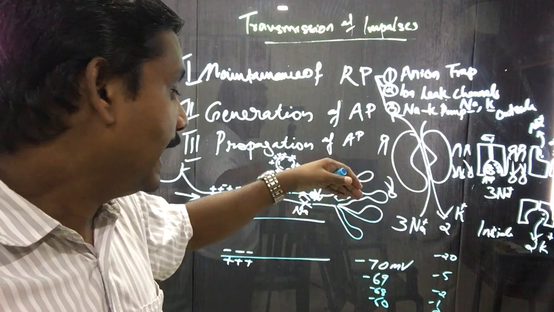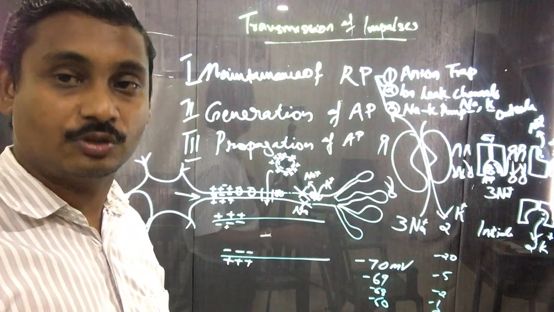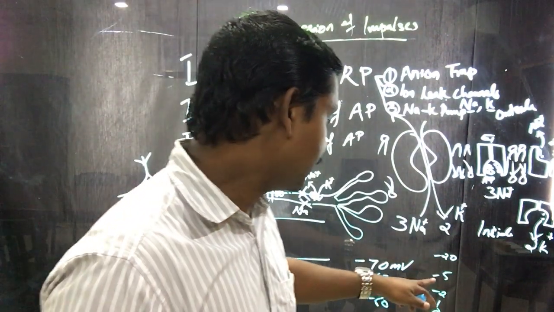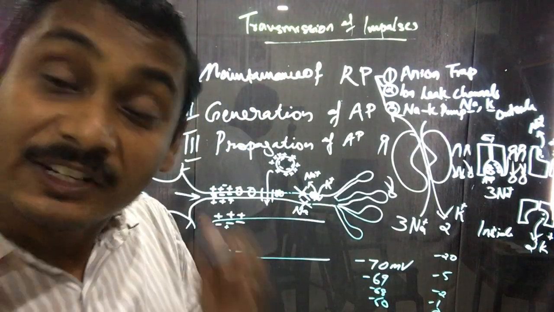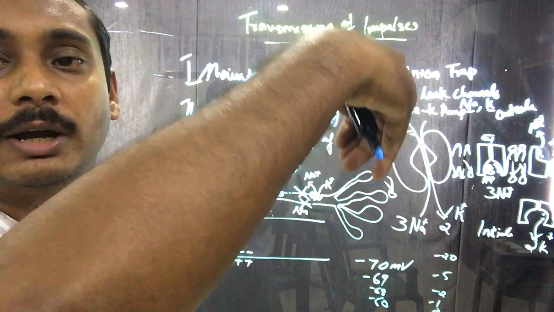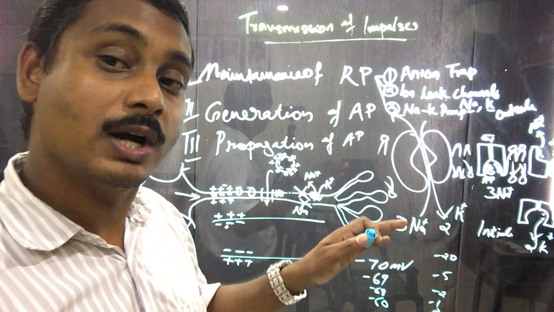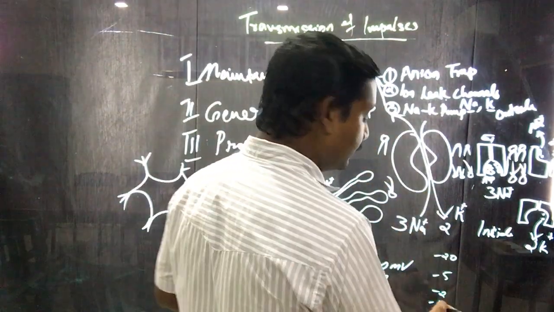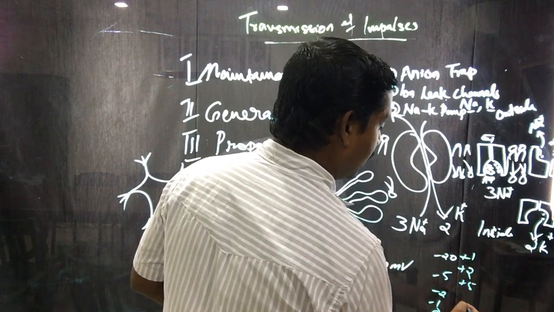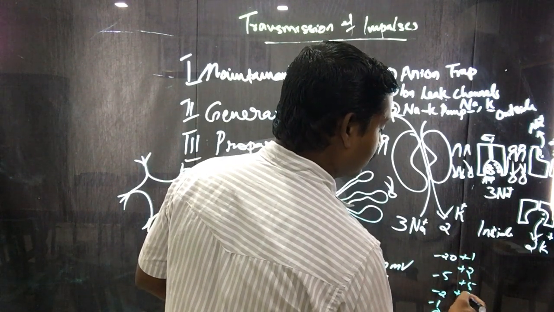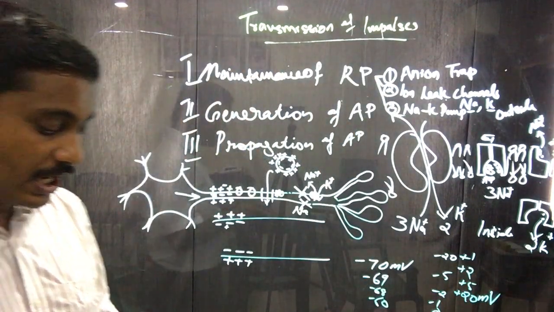So as more and more sodium ions move in, then the negativity comes down, and finally minus 5, minus 4, minus 2, minus 1, finally 0. But still more sodium ions are moving inside. Then the negativity moves towards positivity. So after 0 it comes like plus 1, plus 2, plus 5, and finally it moves towards plus 20 millivolt. So there is a change in the